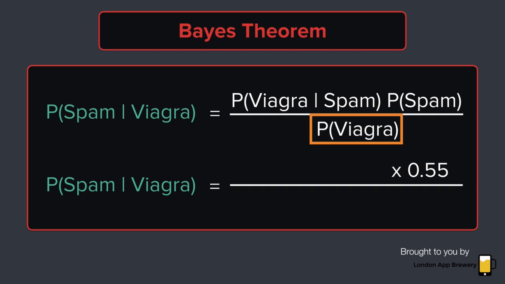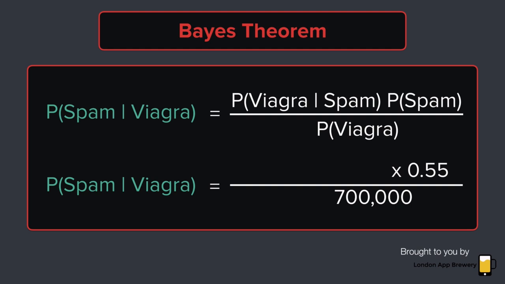Now, what about the probability of the word Viagra coming up in an email? To calculate this number, we have to figure out how common the word Viagra is in emails as a whole. How often do people use the word Viagra in an email, both spam and in normal emails? Say we've looked at an enormous data set of emails containing 700,000 words across thousands of emails, and we count how many times Viagra gets mentioned.